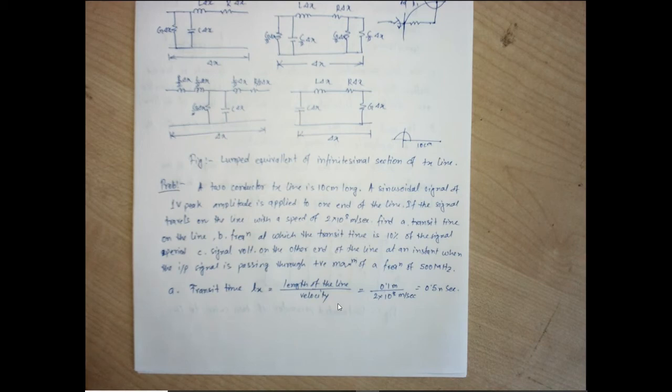Next point, we need to find the frequency at which the transit time is 10% of the signal period.